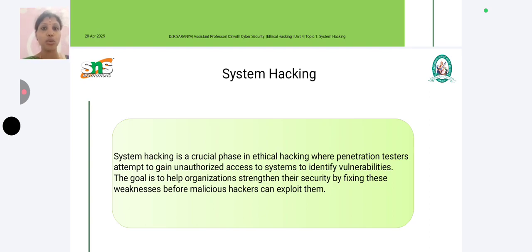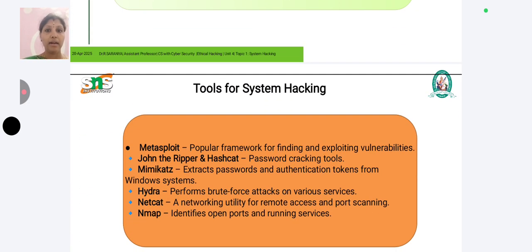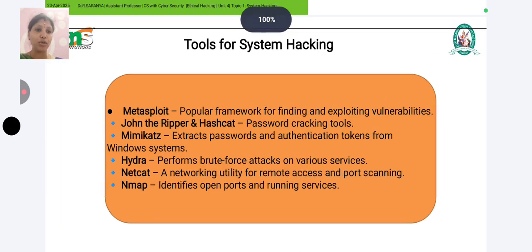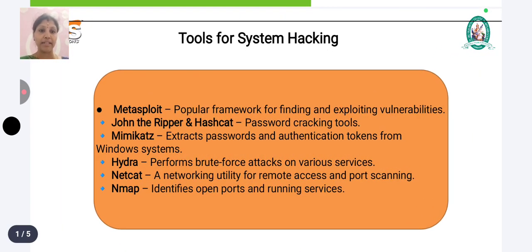Now let us see the tools for system hacking in ethical hacking. We have many tools. In that, some particular tools we are going to discuss now. First is Metasploit. Metasploit is one of the important tools for finding as well as fixing and exploiting the vulnerabilities in a system.